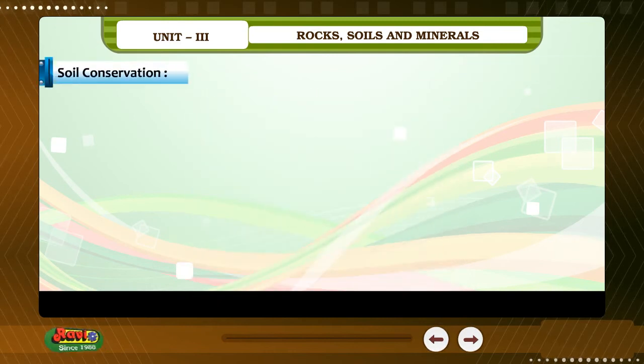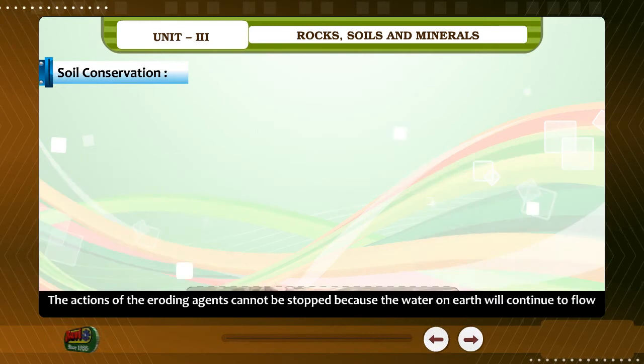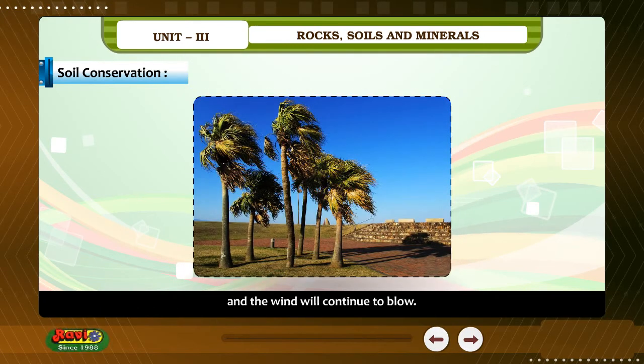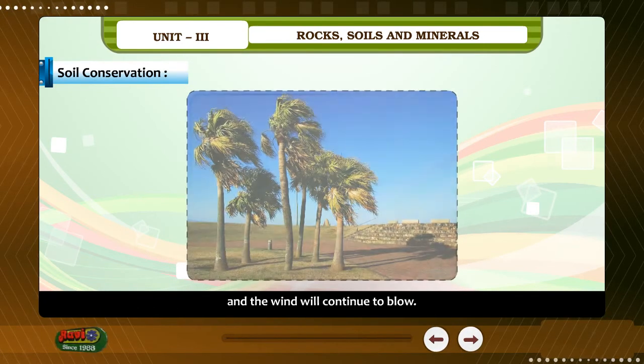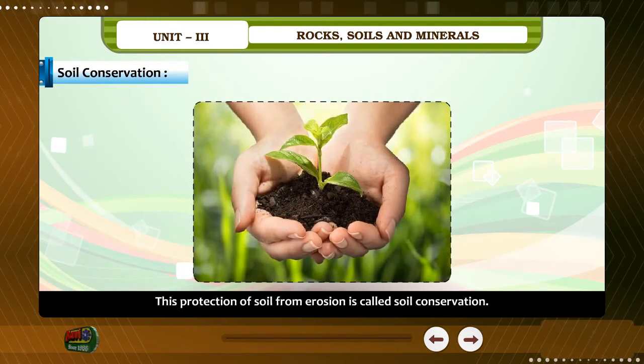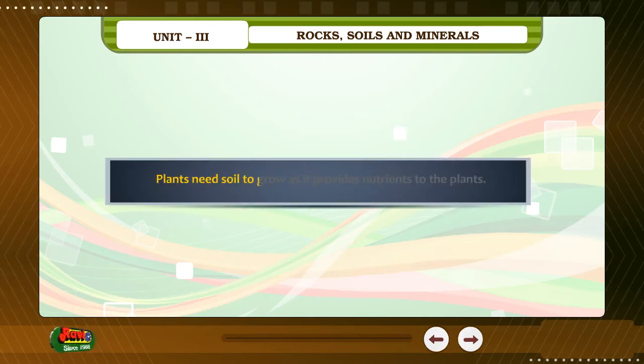Soil conservation. We have just seen how erosion by wind and water damages the soil. The actions of the eroding agents cannot be stopped because the water on earth will continue to flow and the wind will continue to blow. But we can save the soil from continuous damage. This protection of soil from erosion is called soil conservation. Plants need soil to grow as it provides nutrients to the plants.